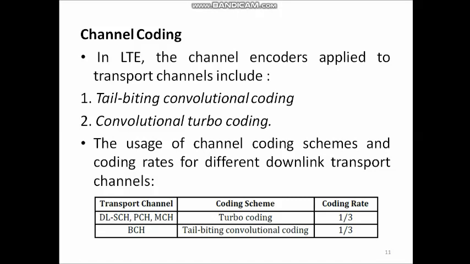The selection of coding and code rate depends on the type of the transport channel. As you can see in the table, for the downlink shared channel, paging channel and multicast channel, turbo coding with code rate of 1/3 is used, and for the broadcast channel, tail biting convolutional coding with a code rate of 1/3 is used.